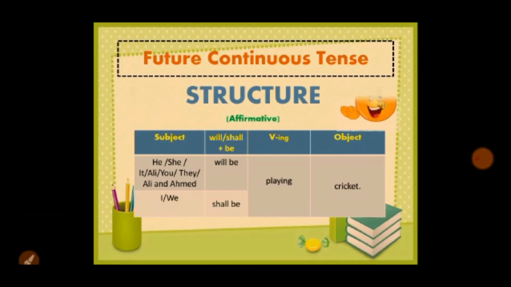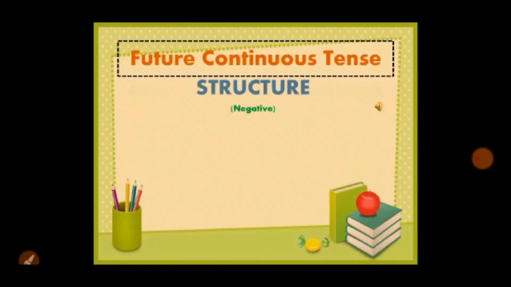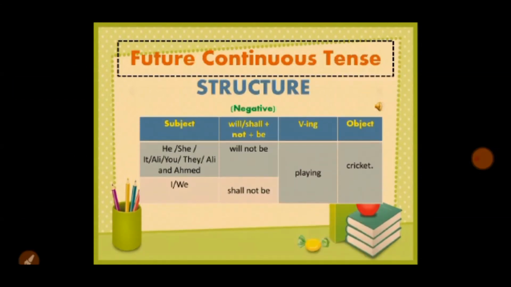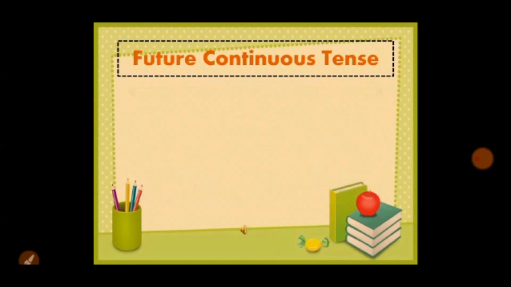And if it is a negative sentence, then we only have to insert not. But you need to be very careful that it will be after will or shall. So it will become will not be or shall not be. So the rest of the structure will be the same.